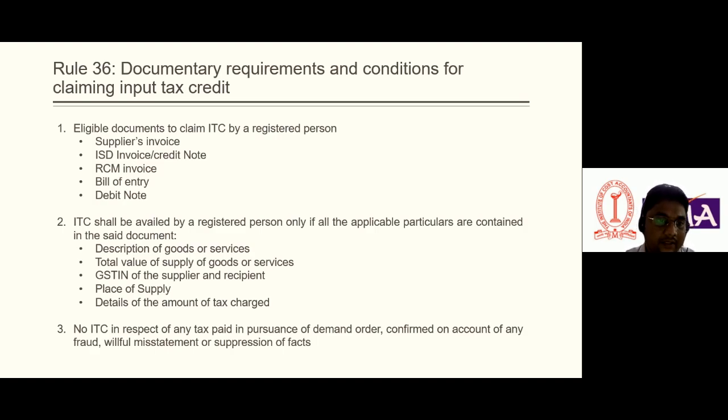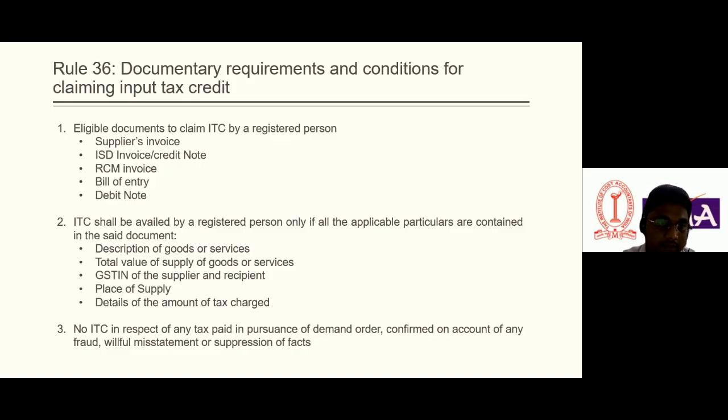The second condition is what things should be mentioned on the invoice: description of goods or services, total value of supply of goods or services, GSTIN of supplier and recipient, place of supply, and the amount of tax. These are the things that should be mentioned on the tax invoice as per Rule 36 to claim the ITC.